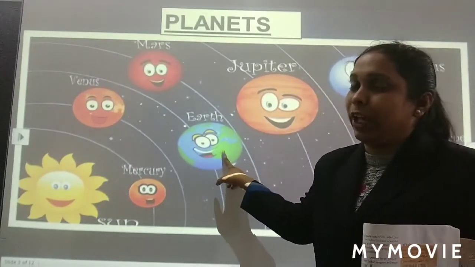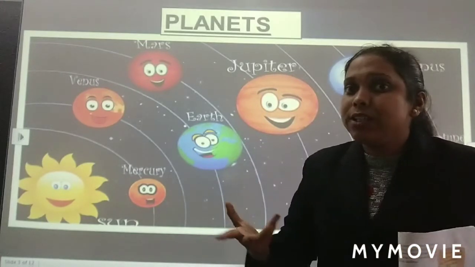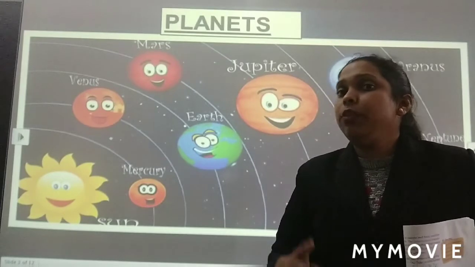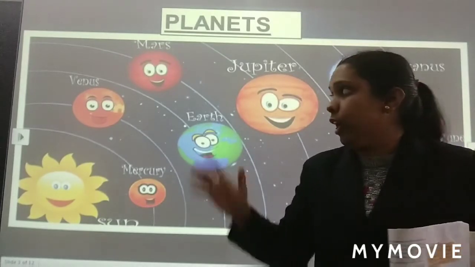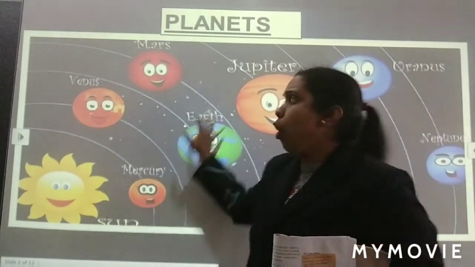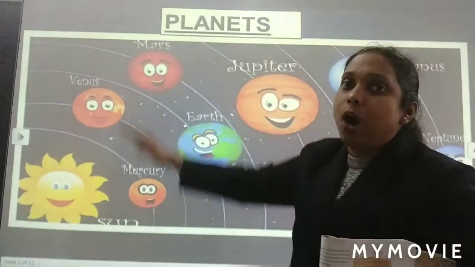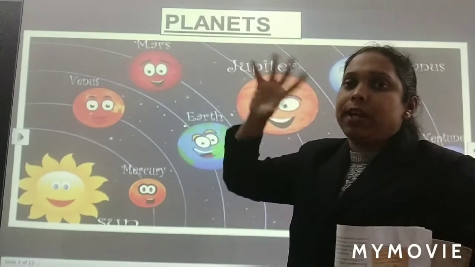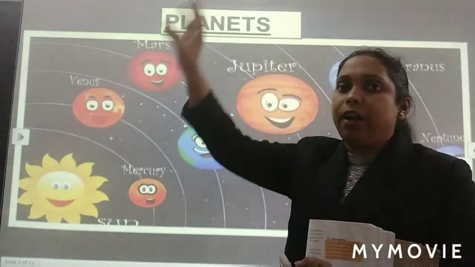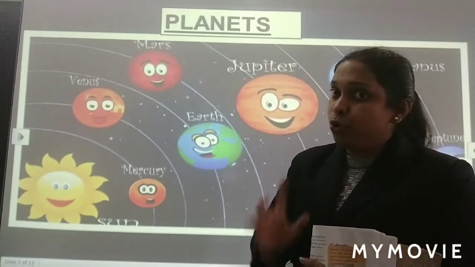And how many planets are there? 8. Very good. You should know the names also. Let's see what are the names. First is the sun. All these planets are moving around the sun. Sun is the center and all the other planets are moving around the sun. You should know that.